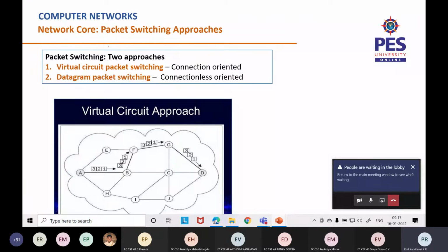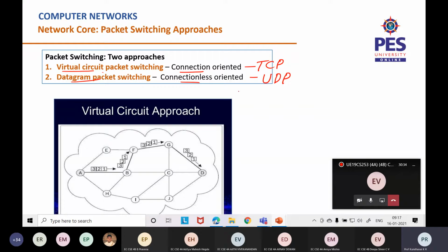Fine. So we saw two approaches in that, virtual circuit packet switching and datagram packet switching. And I told you virtual circuit is connection oriented, datagram is connectionless. So the best example suited for virtual circuit packet switching is TCP, which stands for Transmission Control Protocol. For datagram packet switching, since it's connectionless, it's UDP, User Datagram Protocol. We will be seeing about these two protocols in detail in our further course.